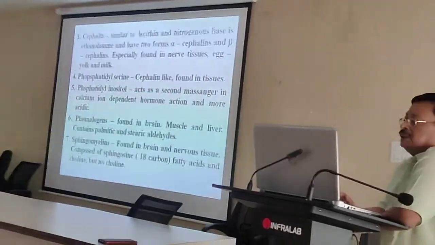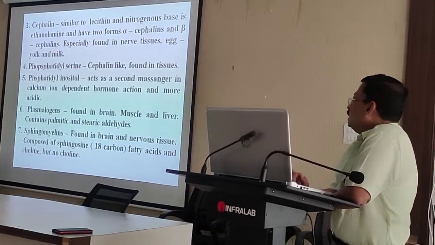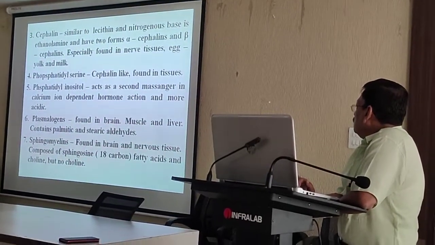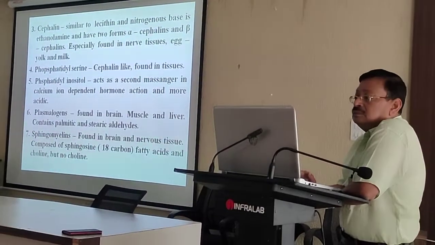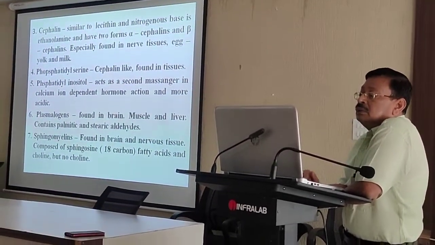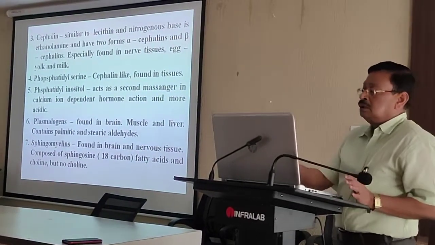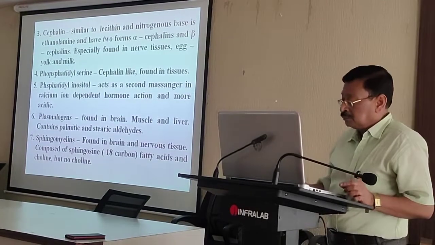Sphingomyelins are found in the brain and nervous tissue, composed of sphingosine, 18 carbon fatty acids and choline. But the "not choline" is wrong. It should be deleted. Only the choline.